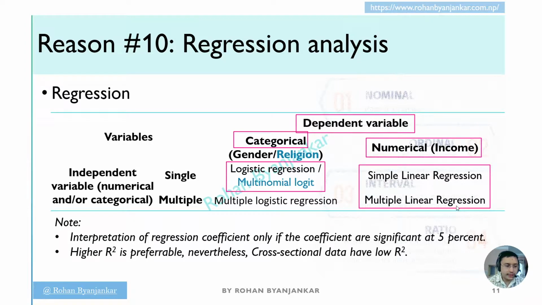And for the note section, interpret regression coefficients only if the coefficients are significant at 5%, and higher R square is preferable. Nevertheless, cross-sectional data have low R square. So while carrying out the regression analysis, if you don't have this basic knowledge, then never ever carry out the regression analysis.